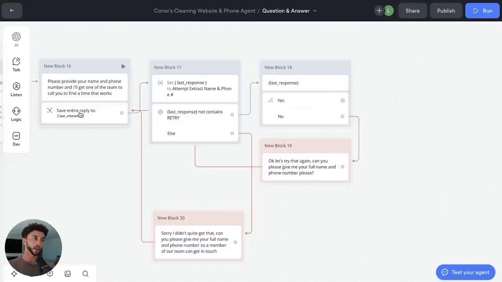So if they come in and they say, hey, my name's Bill and my phone number is 02111, and it comes in here and it goes, hey, that doesn't look like it's proper, it's going to send a retry as the output. We're going to pick it up here and it's going to say, sorry, I didn't quite get that. And it's going to come back up and they're going to be expected to give it again and it will go through. And then once we've got a valid name and phone number and it's not outputting retry, then it's going to go through here.